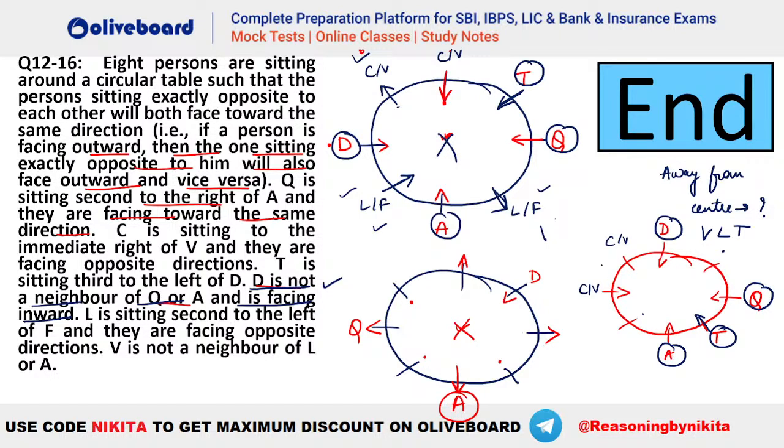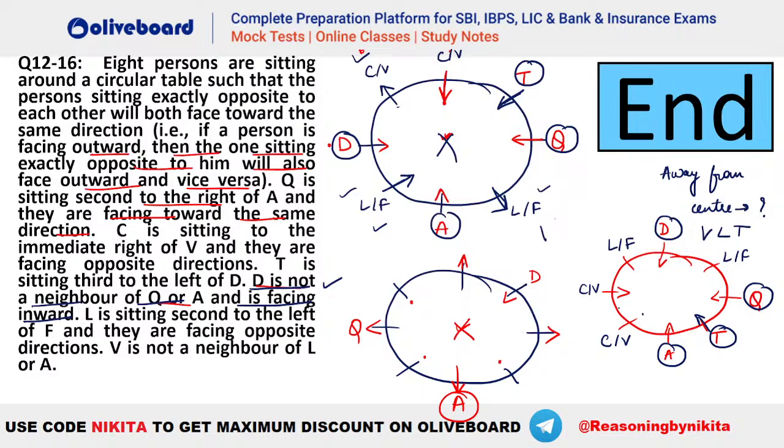Is it possible? No, not possible. C and V cannot be here, because else you will not be able to place this F and T, right? Then you will not be able to place this L and F. That is, L is second to the left of F. So C and V have to be here only. That is, C is immediate right of V. So C and V will be here only, the only possibility. So that means your F and T have to be here only, L and F. So this will be your L and F.